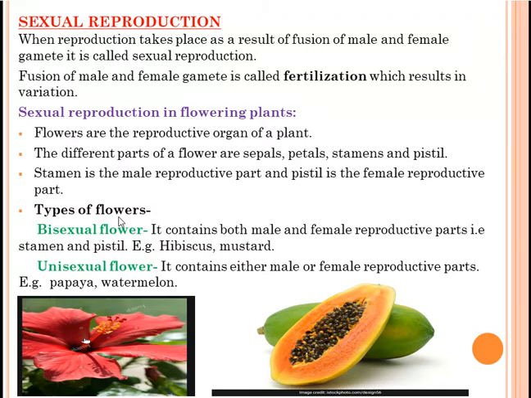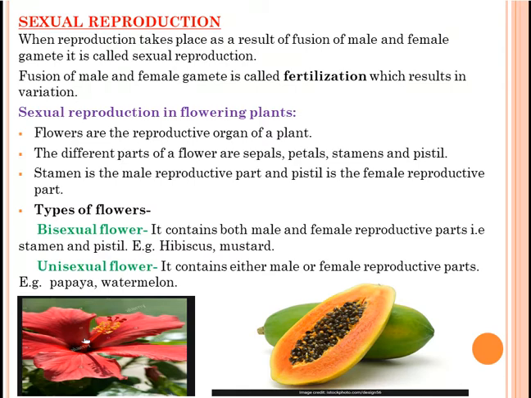Now we'll discuss the types of flower. So there are two types of flower, bisexual and unisexual. Are we unisexual or bisexual? We are unisexual, which means the boys are the males, they have only one type of sex, and the girls are the female, they also have one type of sex. So one type of sex or gender is present in every individual, so we are unisexual.